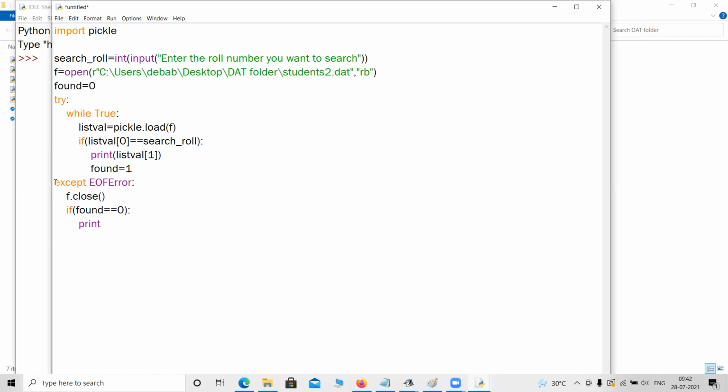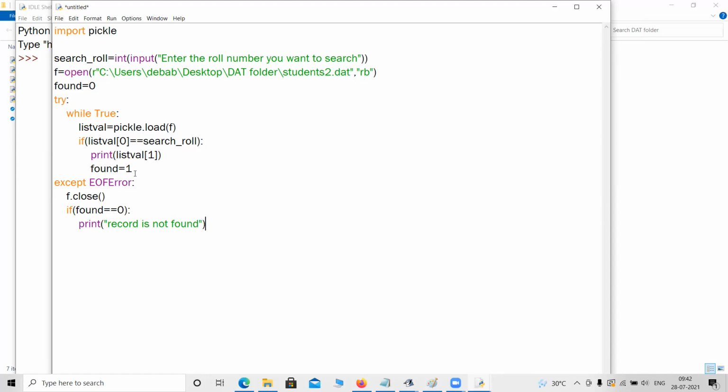Then you can set found equals found plus 1. No, that is not required. I just want to check if nothing is found. I just want to give a message to the user that the record is not present. I do not want to count how many times the record is here. So record is not found. Record is not there in the file. That's all. That was my intention actually.